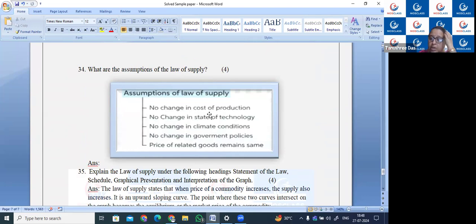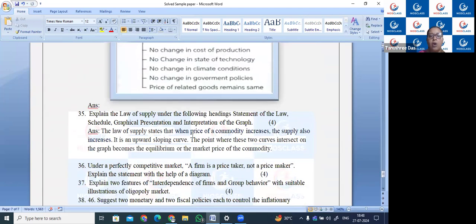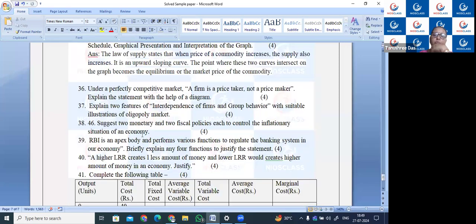No change in cost of production, no change in state of technology, no change in climate condition, no change in government policies, price of related goods remains same. These are the various assumptions of supply. Now explain the law of supply. Law of supply says when the price increases, supply will always increase because there is a positive relationship between price and quantity supplied.